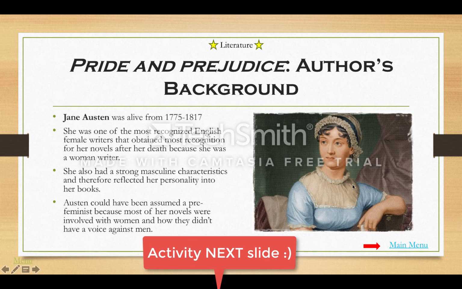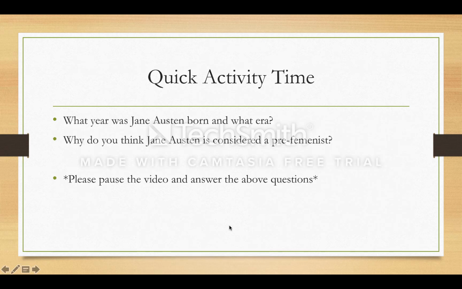And she also had strong masculine characteristics because she would always try to defend women because of the way men treated them. They did not have a lot of rights. She was considered a pre-feminist as well because her novels mostly had to do with women and how they overcame the challenges that men put them through just because of their gender. I would like you guys to go ahead and go on to the next slide where there's going to be an activity. So let's go ahead and go to that slide together.